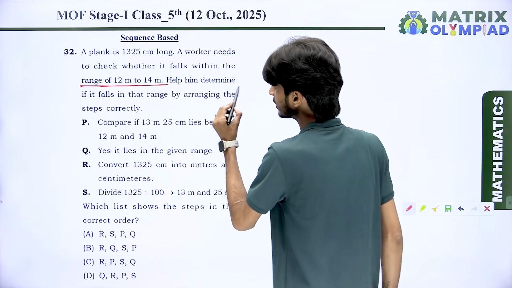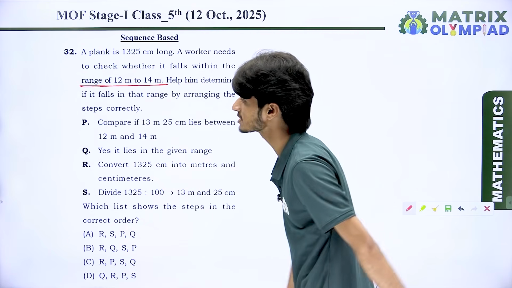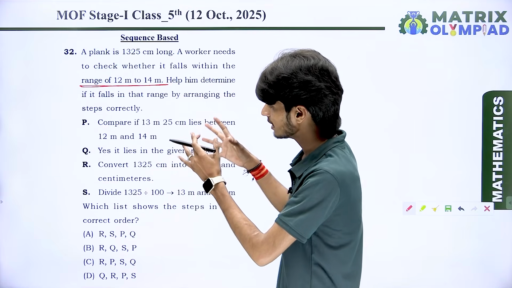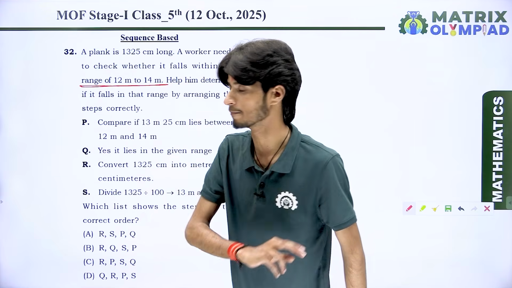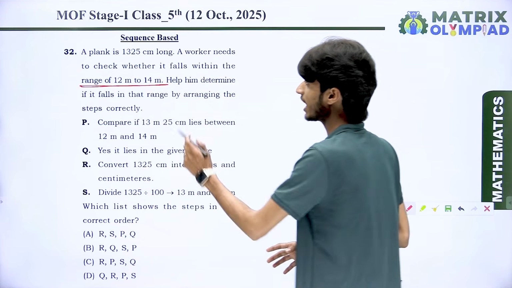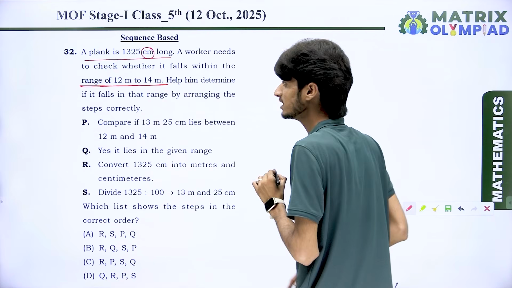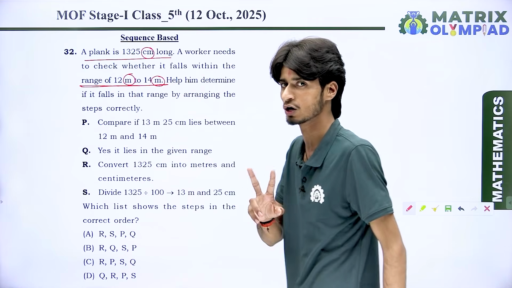Help him determine if it falls in that range by arranging the steps correctly. That means we have 4 steps here, and we are discussing the arrangement of those steps correctly. Look at the question: the length of the plank is in centimeters and the range is in meters. That means the units are not the same.